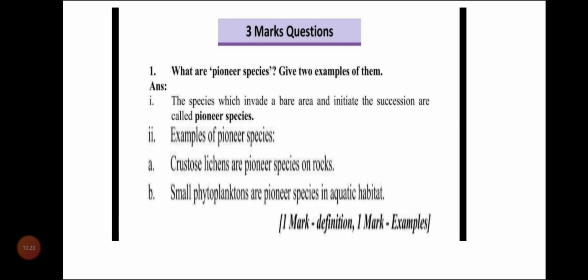Examples of pioneer species: crustose lichens are pioneer species on rocks, and small phytoplanktons are the pioneer species in aquatic habitat. So, very simple question. You have to write the definition and the two examples. Simple. You will get the 3 marks.